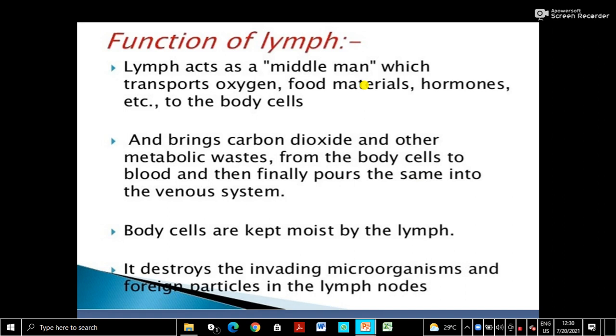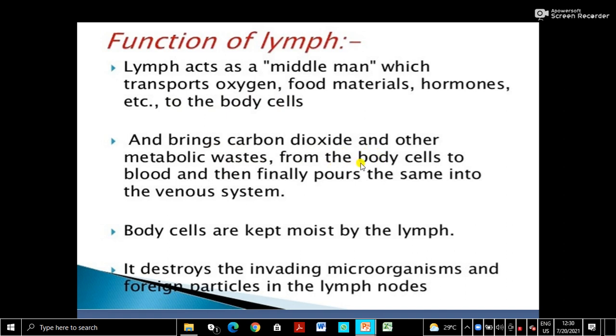Now here are the functions of the lymph. You can summarize: lymph acts as a middleman. Just now we have seen in the diagrams the middleman which transports oxygen, food materials, hormones and all useful substances to the body cells. Then it brings carbon dioxide and other metabolic waste from the body cells.